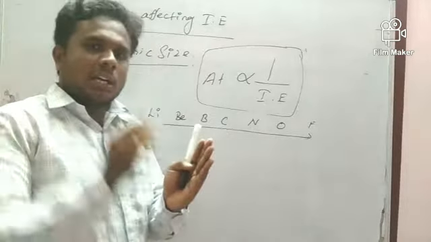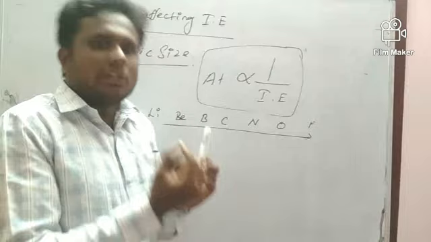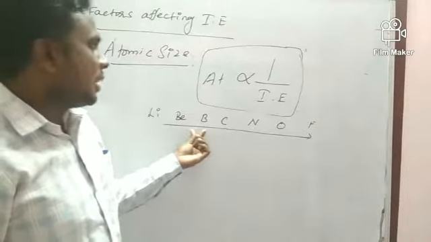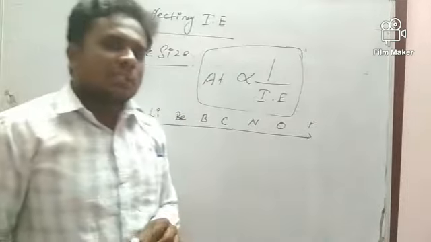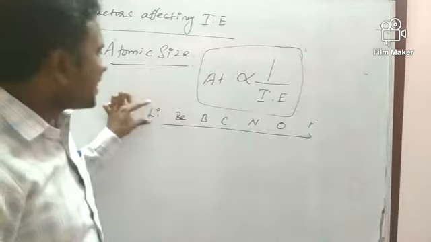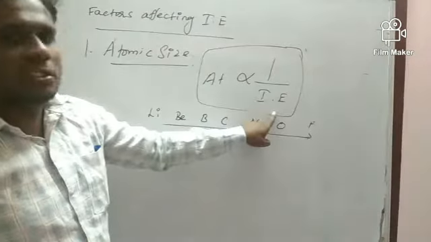When the size decreases, the last electron comes closer to the nucleus. Then the nucleus's power is very strong, so to remove it we must need more energy. That is the reason: when atomic size is decreasing, ionization energy is increasing.